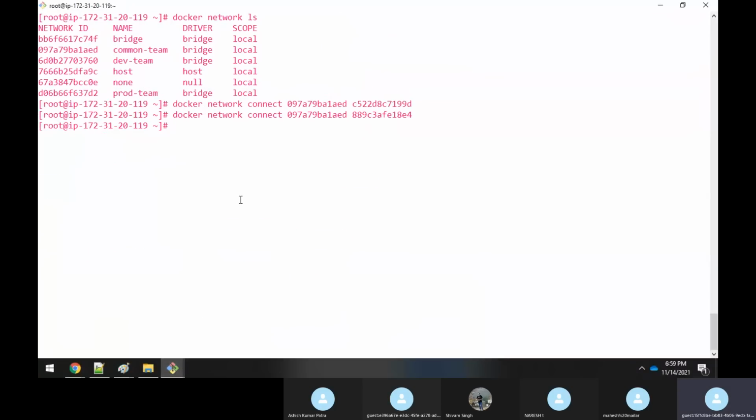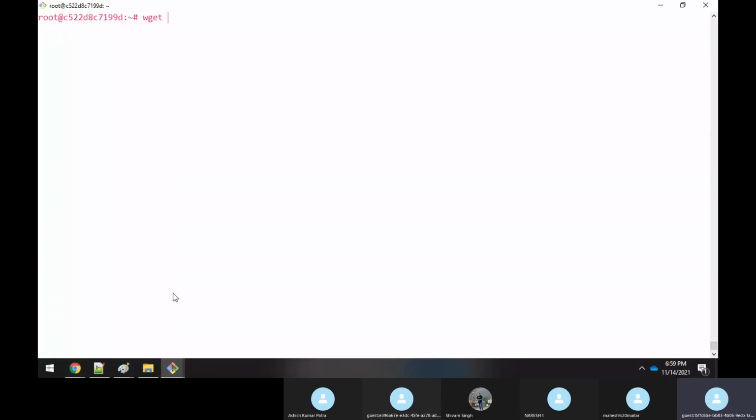Now what you can do is a wget of 10.99.0.